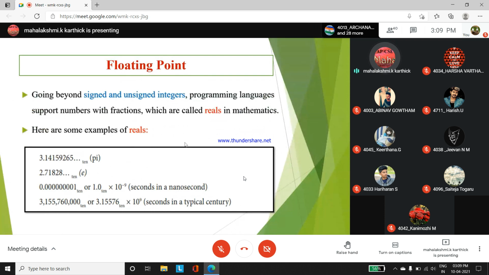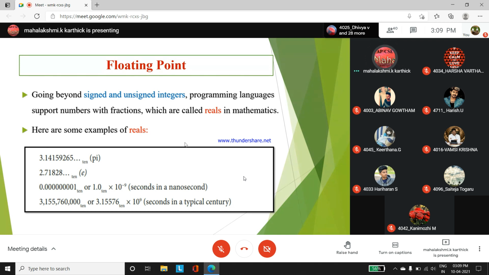Already computer arithmetic consists of signed and unsigned integer. So all the programming languages like C, Java, all the information we have covered with the integers. So integers are two types, you all know, signed and unsigned. What is unsigned and signed also you know. So these programming languages also support some fractional values, fractional numbers, which is also called reals in mathematics. So what are some examples related with real numbers?